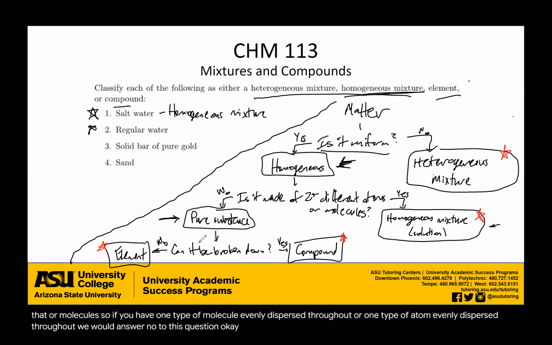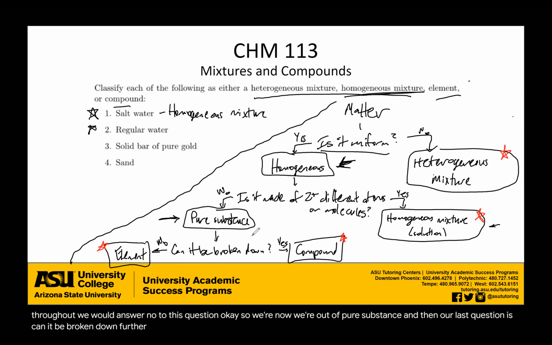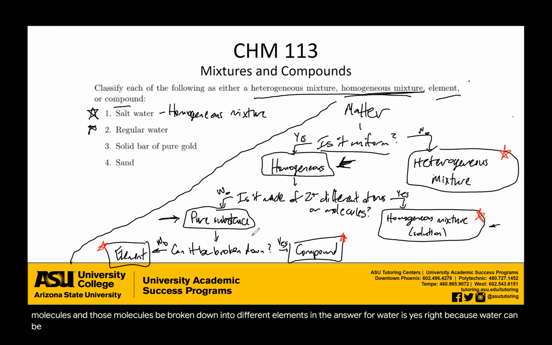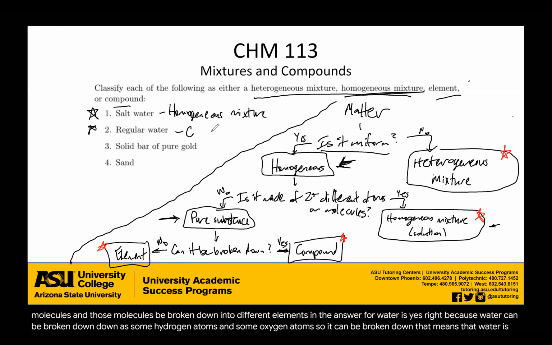Okay, so now we're at a pure substance. And then our last question is, can it be broken down further? So if, for instance, it's made of a bunch of different molecules, if we look at those molecules, can those molecules be broken down into different elements? And the answer for water is yes, right? Because water can be broken down as some hydrogen atoms and some oxygen atoms. So it can be broken down. That means that water is a compound.